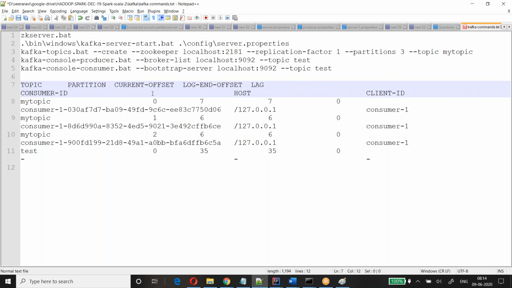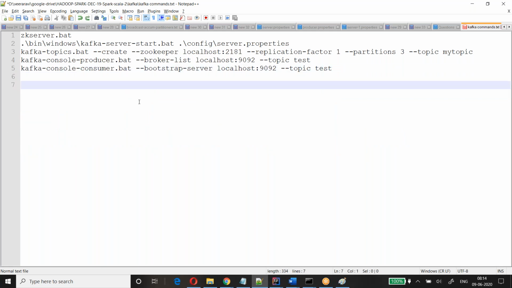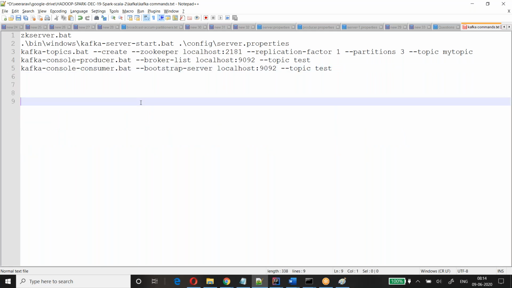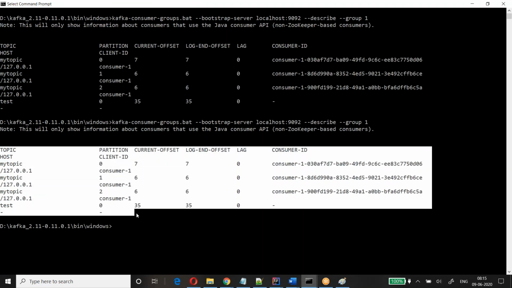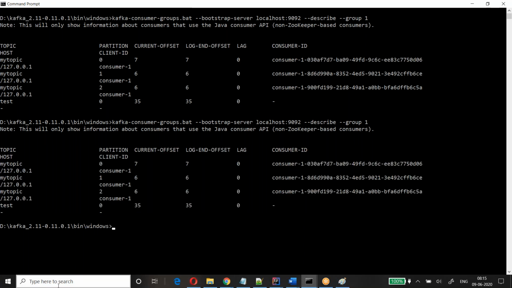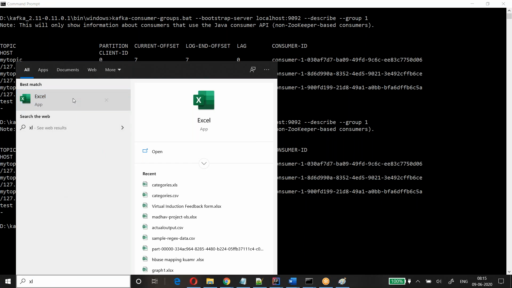Current offset, committed offset. Try with Excel, it will work. It's getting late for other sessions.